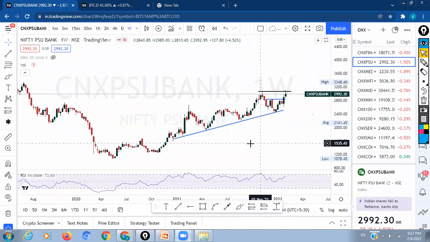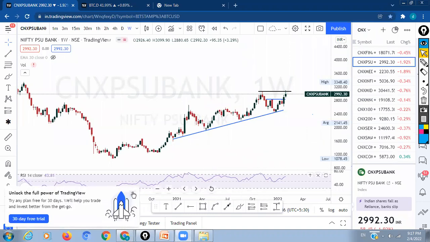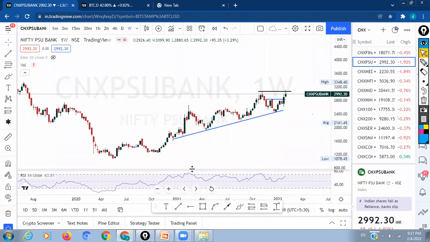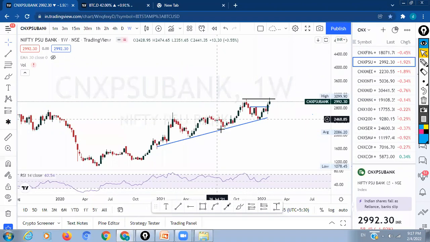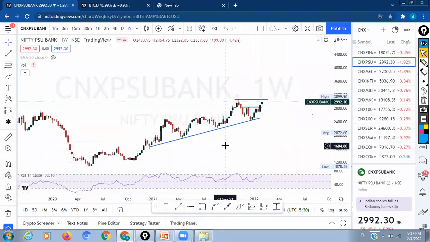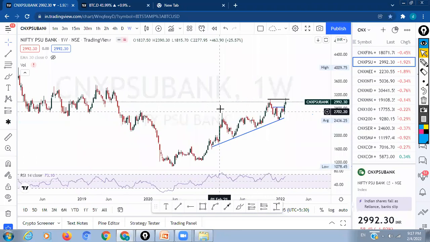Okay. So here also you have seen, right? Now with the hammer pattern, just wicks are there, and PSU bank is falling. Hammer and trend line plus hammer, right? Correct, and the trend line is also there. So if we break that trend line, then you can judge what will happen further.